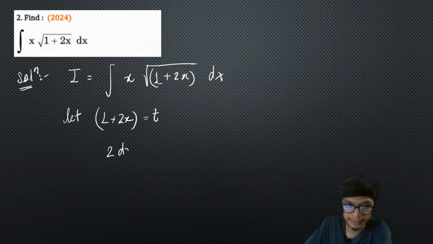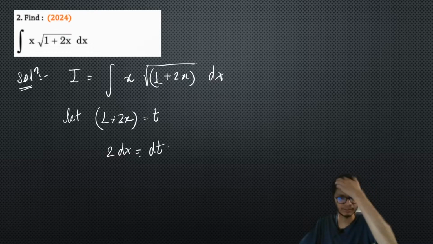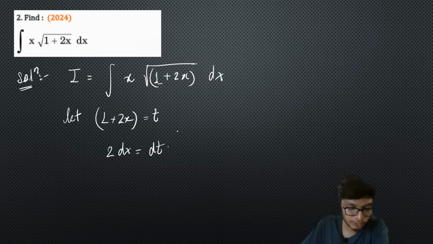From here I will get 2 times dx is equal to dt. As simple as that. So we have 2 dx equal to dt. Therefore we can further simplify this integral. Again, you will write the same steps on substitution.